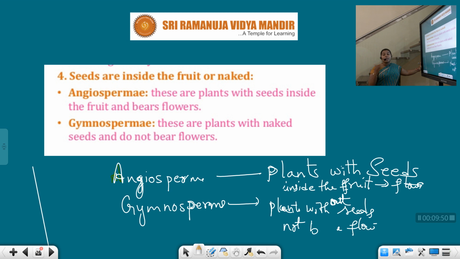They'll be producing flowers, and gymnosperms having naked seeds do not bear flowers. So this is about angiosperms and gymnosperms.